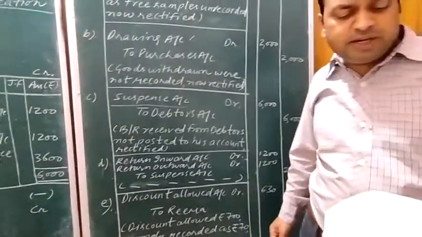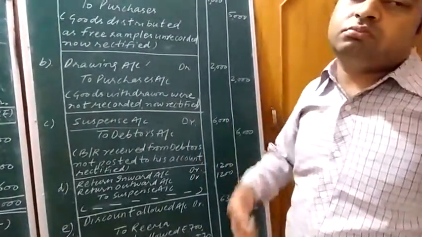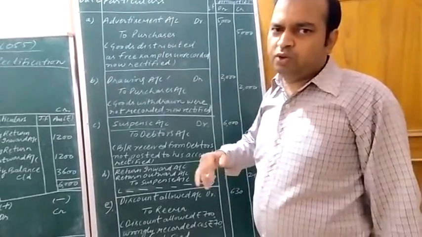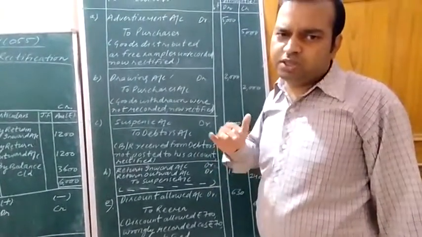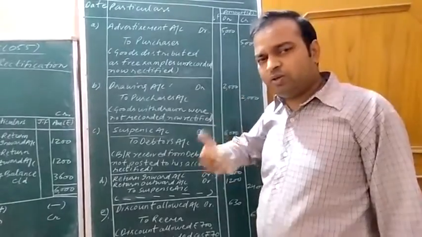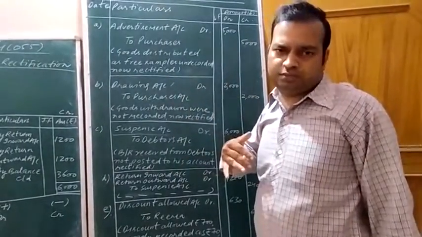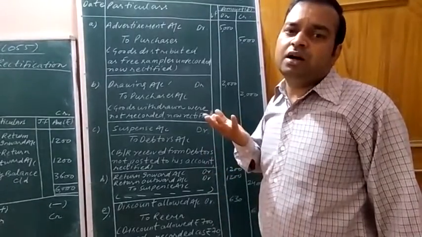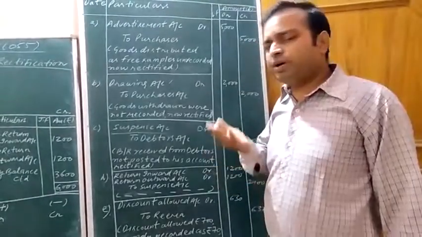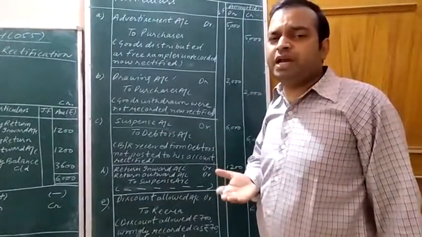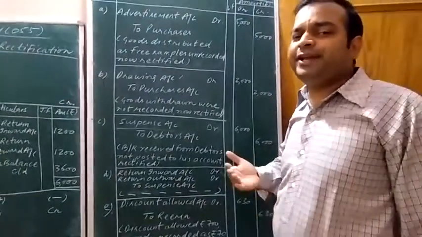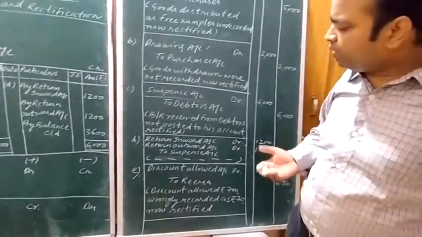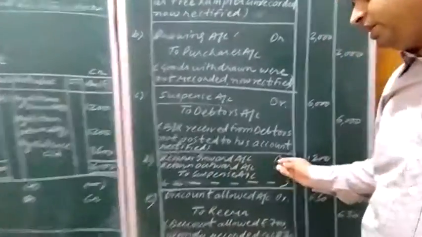Total of return inward book. Return inward book means the sale return book. When goods are sold, then the goods decrease. But when the goods are returned back to us, it means return inward. Return inward means increase in asset. So sale return or return inward shows which balance? Debit balance, because it indicates increase in the asset. And increase in the asset is shown on which side? On the debit side. Return inward account debit.